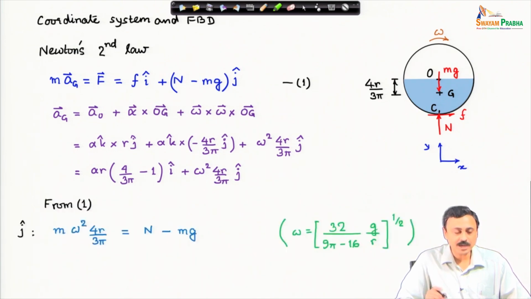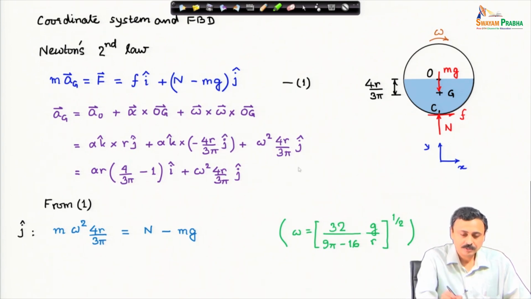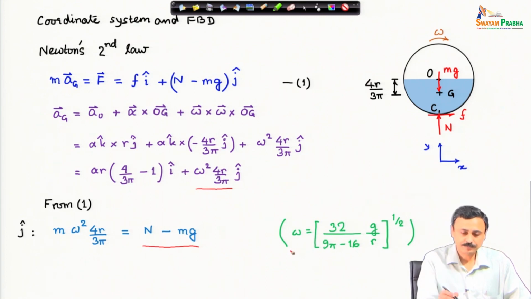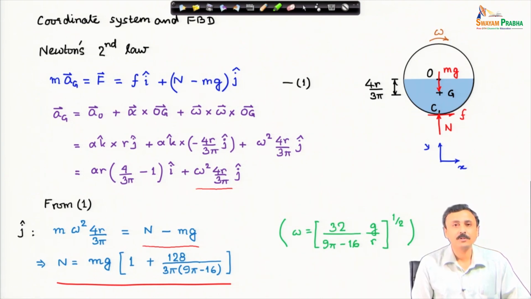If I look at the j component equation, now I substitute this acceleration of point G, the center of mass, in the first equation, Newton's second law for G, and look at the j cap equation. Mass times the acceleration is equal to the force in the j cap direction, and we have found omega from our previous step. And from here I can find out the normal reaction. Everything is known, normal reaction can be determined.